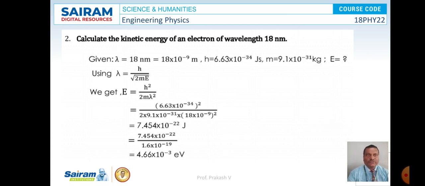By substituting the values of h, m and lambda here, and on simplification, we get the value of E as 7.454 into 10 to the power of minus 22 joules. By dividing this value by the charge on the electron, we get the value of E as 4.66 into 10 to the power minus 3 electron volts. So this is the solution for the given problem.